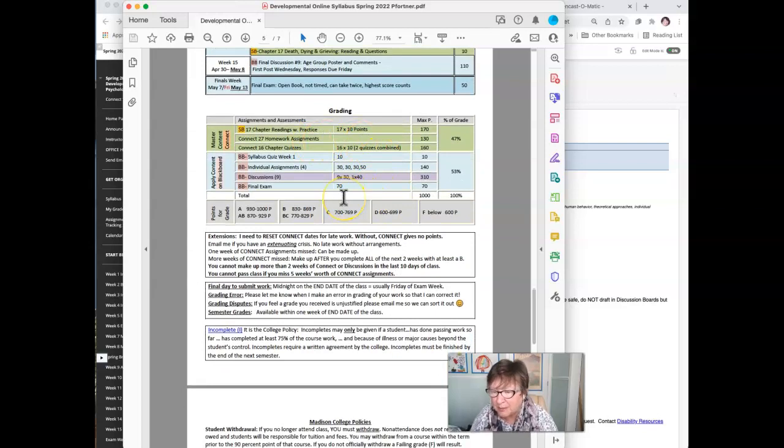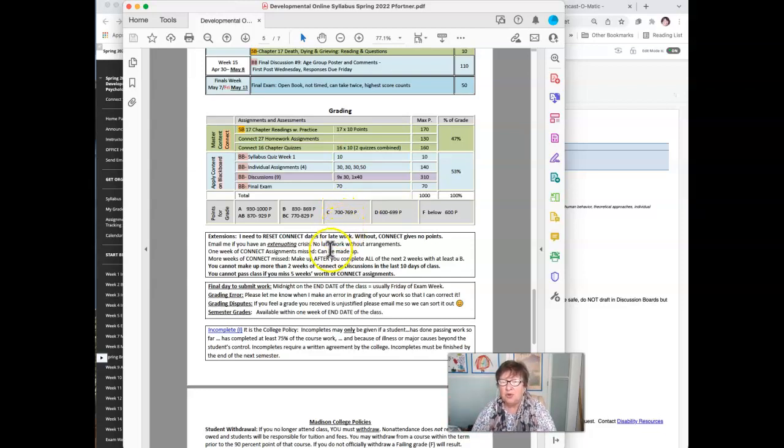The class is based on 1,000 points. So it's not percentages, but points. And everything you do earns you points. So it's a little bit gamified that way. So it's not like, oh, how many percentage do I get? But of course, in the end, 700 points, which is a C, is in a way 70% of all the points that you could earn. And 930 to 1,000 points gets you that A. I like to give lots and lots of A's. And you can see that there is some wiggle room with 70 points in that.